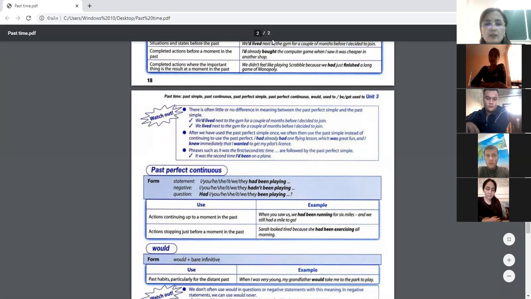We had lived next to the gym for a couple of months before I decided to join. And we lived next to the gym for a couple of months before I decided to join. As you can see, there is little or no difference even between the meanings of the past simple and the past perfect. After we have used the past perfect simple once, we often use the past simple instead of continuing to use the past perfect.